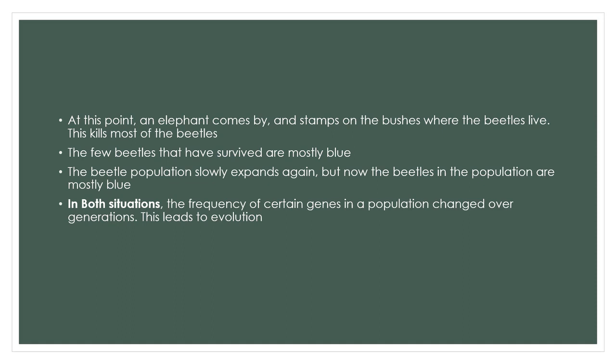What kind of variations happen in the first and second situations? In the first situation, instead of red beetles, green beetles will be formed and more green beetles will be produced. In the second situation, instead of red beetles, blue beetles will be formed and very few blue beetles will be produced. Why?